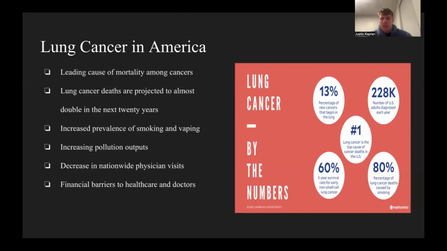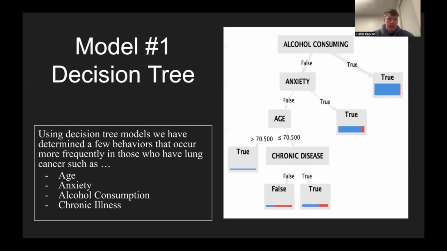As you can see on the right, 13% of new cancers begin in the lung. Around 230,000 adults are diagnosed each year. 60% of 5-year survival rates, which is not great. And also 80% of lung cancer deaths are smoking related, which we will get to later.